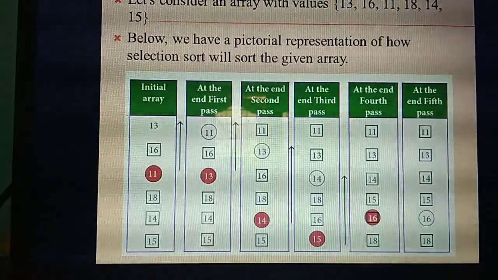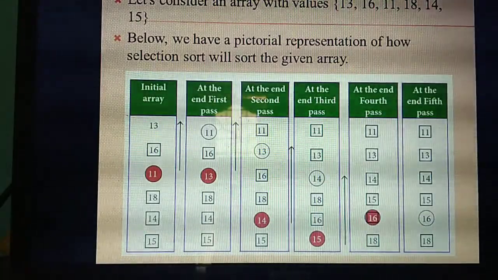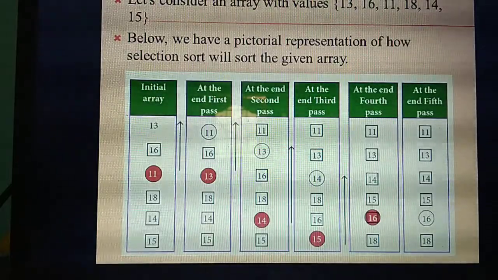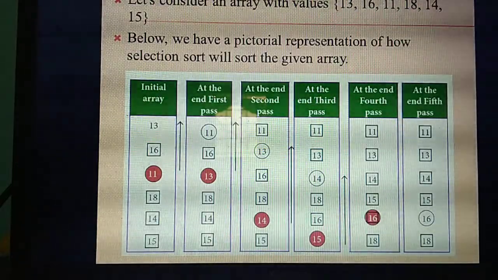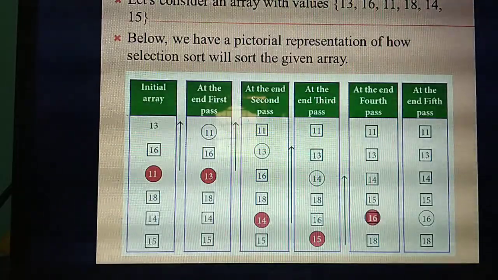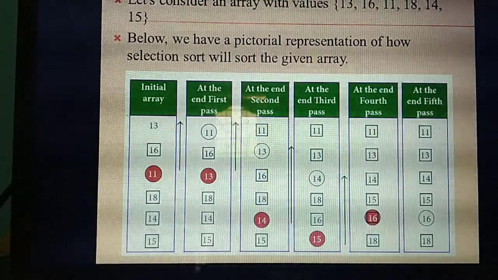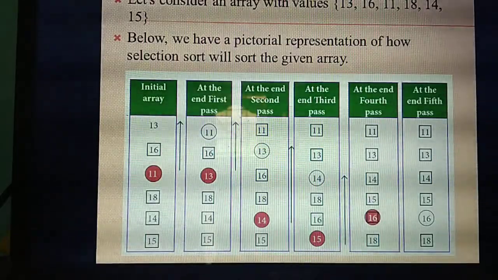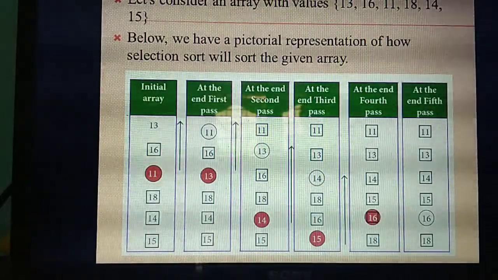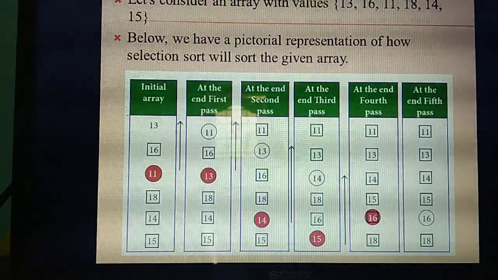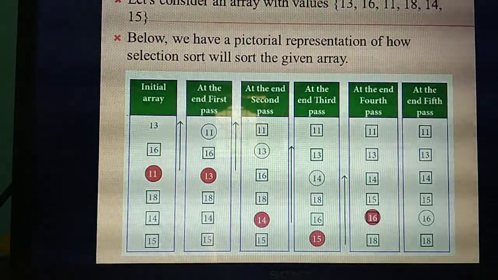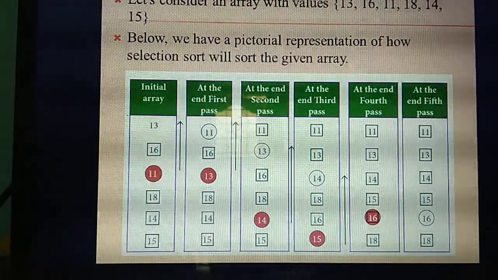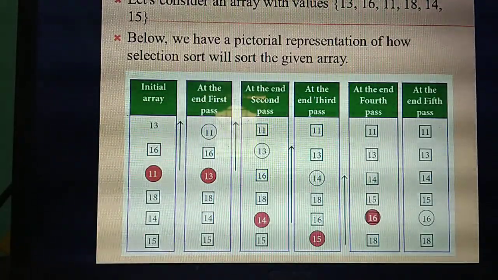This chapter is a very, very important chapter. Again and again I am telling you, from this chapter, under the algorithm heading, you will surely get one of the 5-mark questions. So don't skip any of the algorithms. You should study all the algorithms thoroughly. If they ask for an algorithm, these are the things you need to write: put the heading, the algorithm name, then the definition, then the pseudocode. You can write the pseudocode in your own words, but the steps need to be correct. Then give an example and draw the pictorial representation.